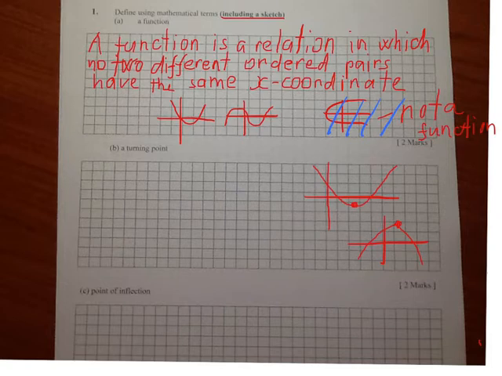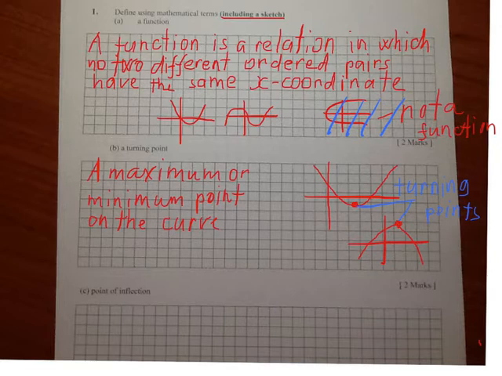So let's write the definition for them. The turning points we can also define as maximum or minimum points on a curve. In our case, on our sketches, this is a minimum point, this is a maximum point. So a turning point is a maximum or minimum point on the curve. Next question, points of inflection. The definition for a point of inflection is a point where the curve changes from concave to convex.